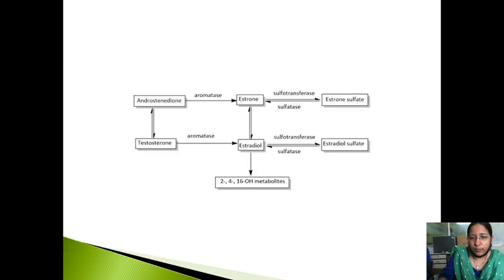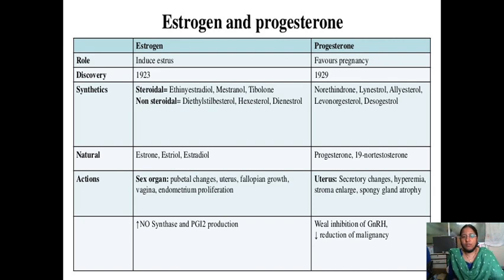Now this slide will show you that androstenedione will be converted, in the presence of aromatase, to estrone. Now estrone, with the help of sulfotransferase, will form estrone sulfate, and estradiol will be converted into estradiol sulfate. Now some differences we will see between estrogen and progesterone. Estrogen induces the estrous cycle, whereas progesterone favors pregnancy. Estrogen was discovered in 1923, whereas progesterone was discovered in 1929.